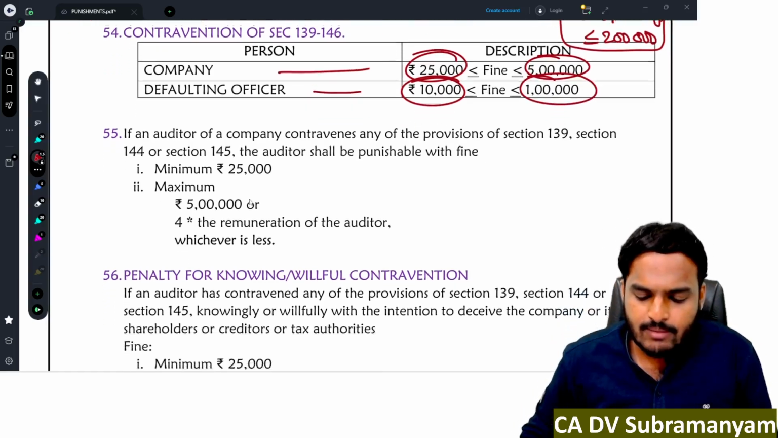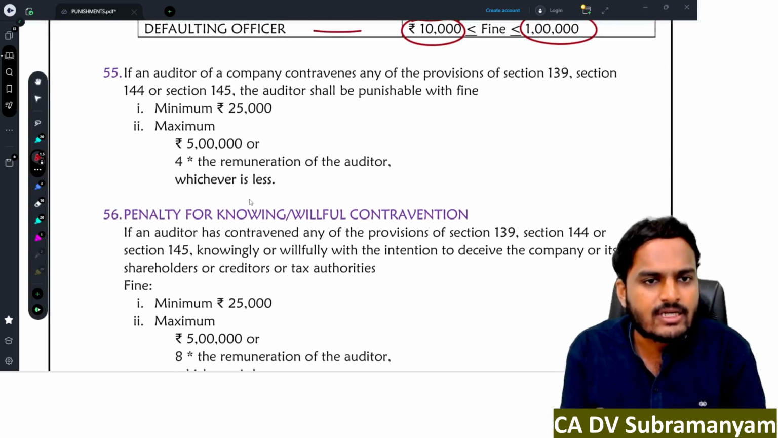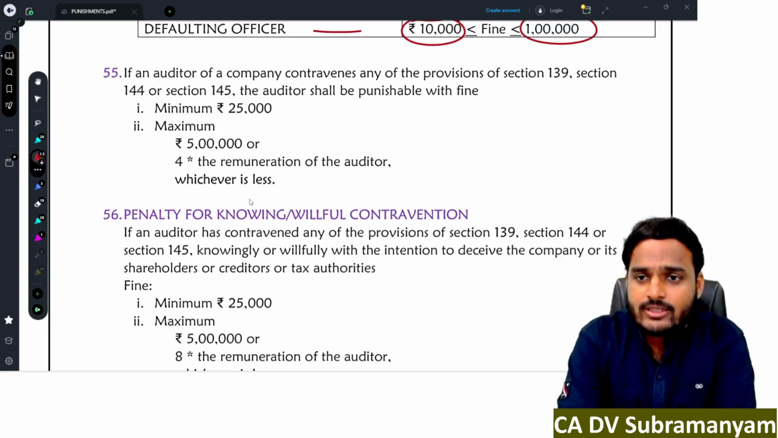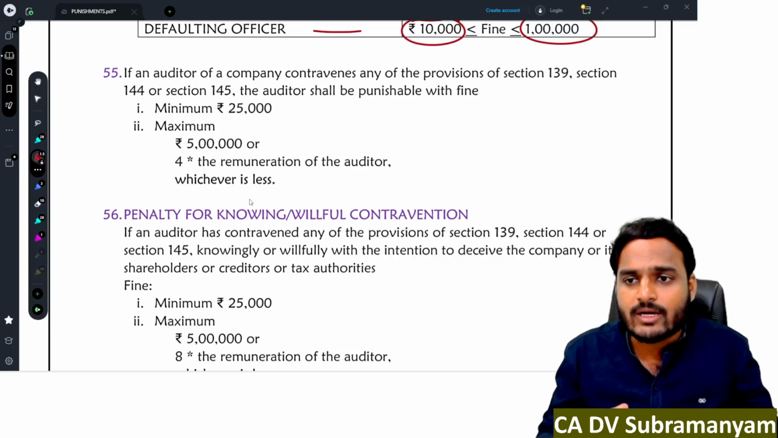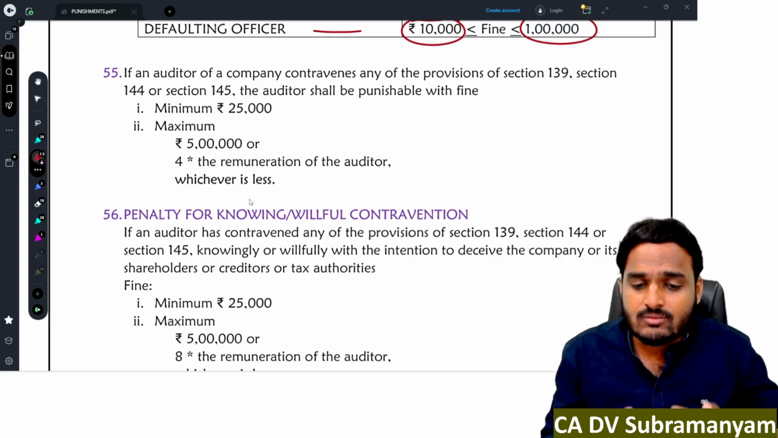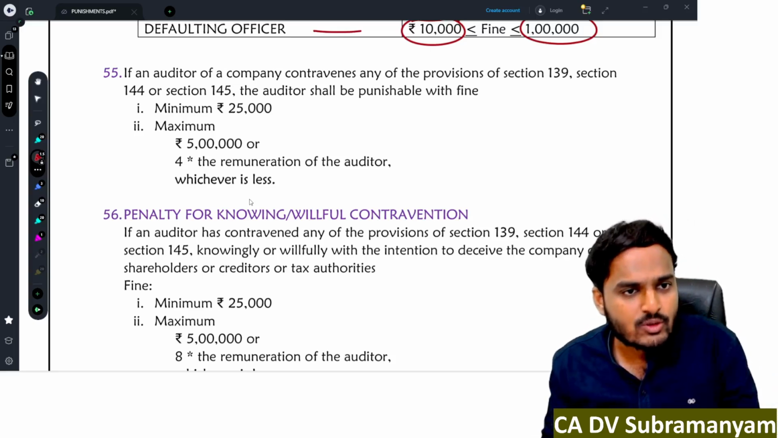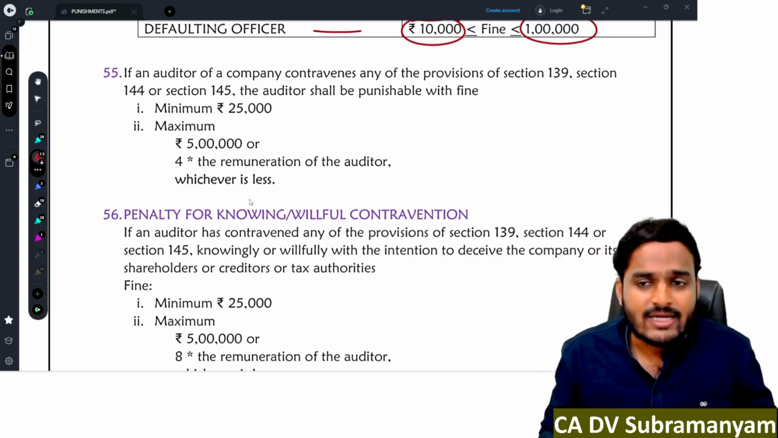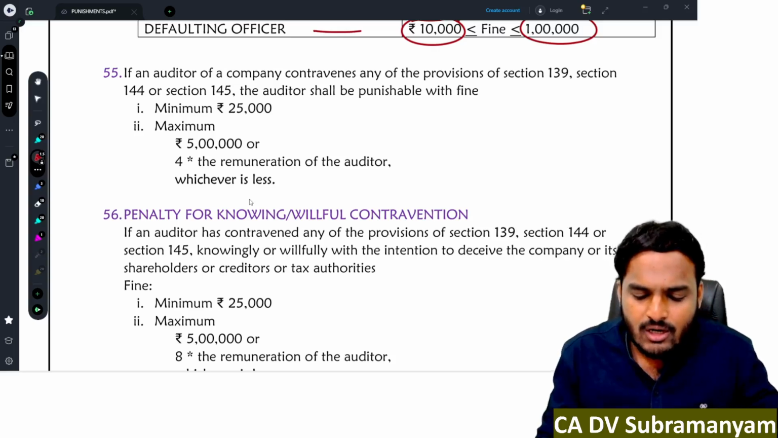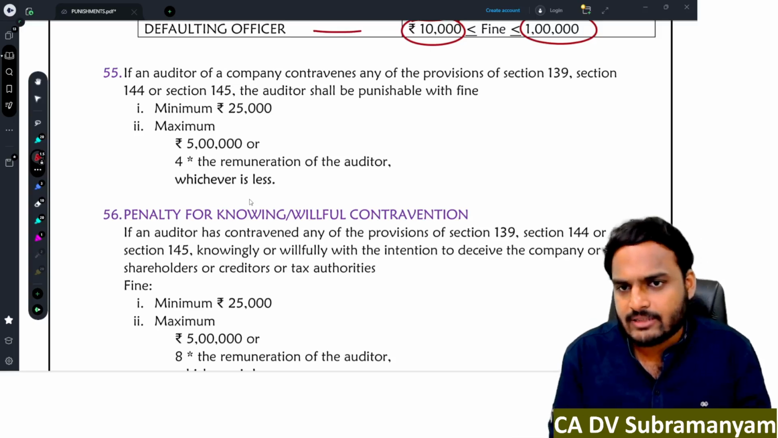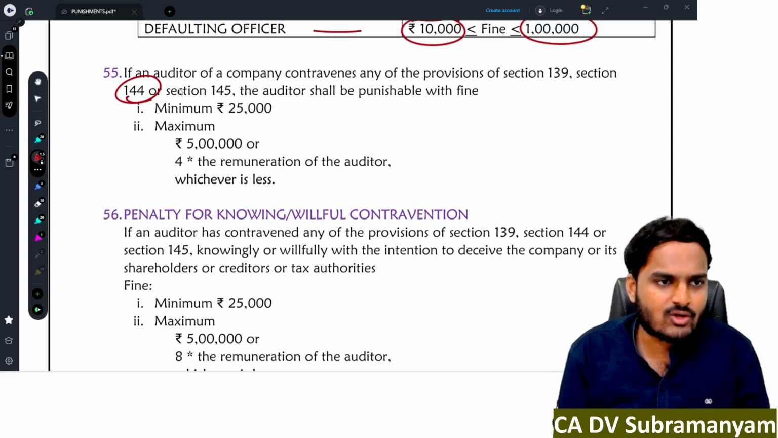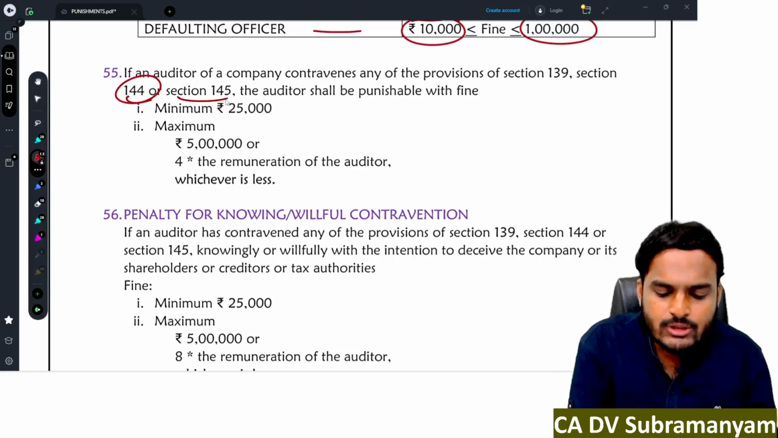Next one, the auditor of the company contravenes any of the provisions of section 139, appointment of the auditor. Before appointing someone as an auditor, the proposed candidate has to furnish a written consent to the company, and he has to give a declaration that the proposed engagement is within the limits and that he is not disqualified from acting as an auditor of the company. Like that, he needs to furnish information to the company. And he should not provide prohibited services while acting as an auditor. And he has a duty to sign the audit report.